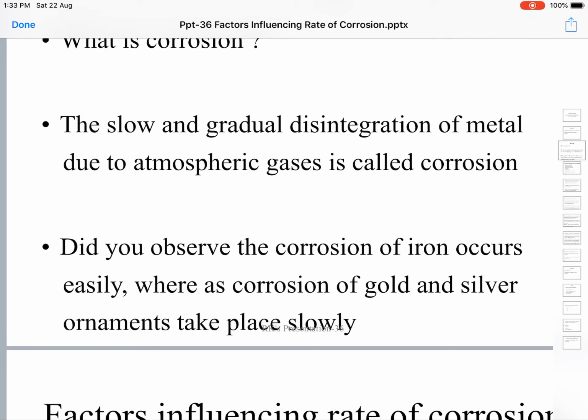For example, let us take two small iron articles, newly purchased, just manufactured. Let us keep one of the iron articles in the cupboard where we keep our new clothes.